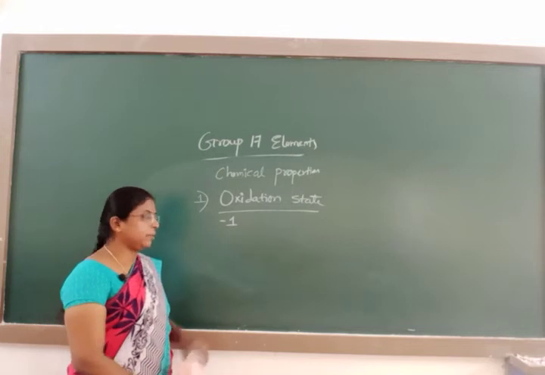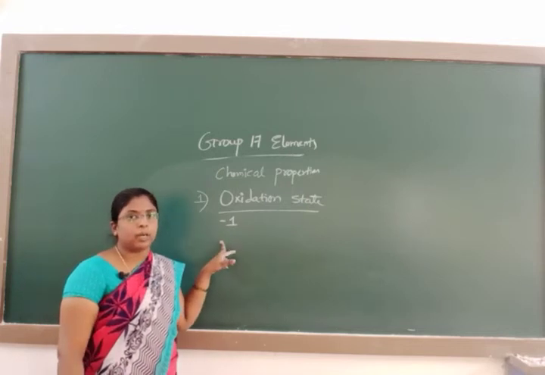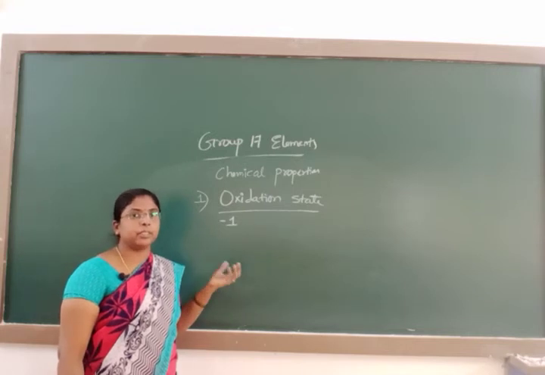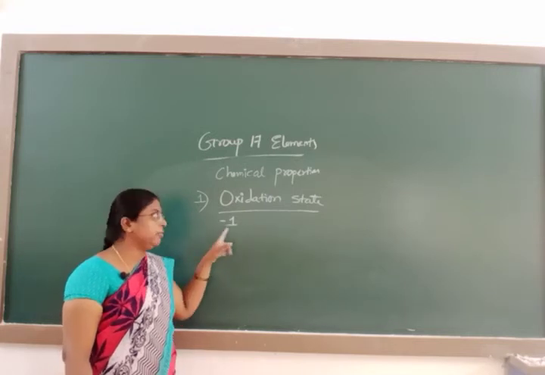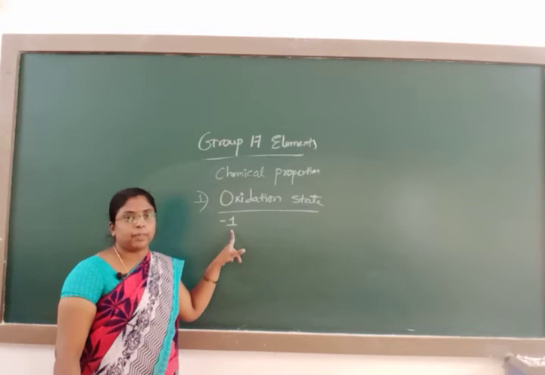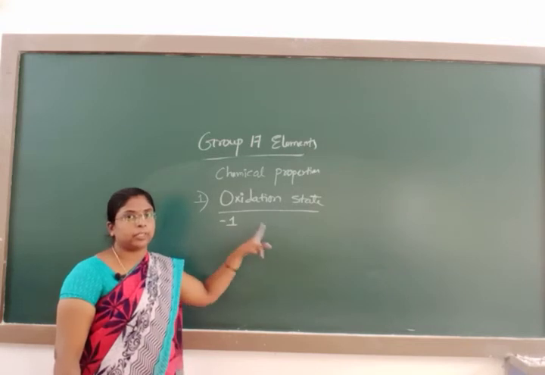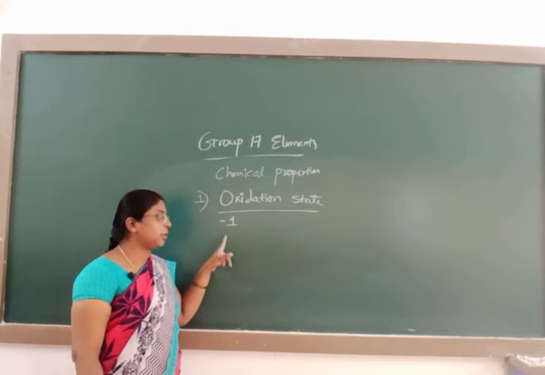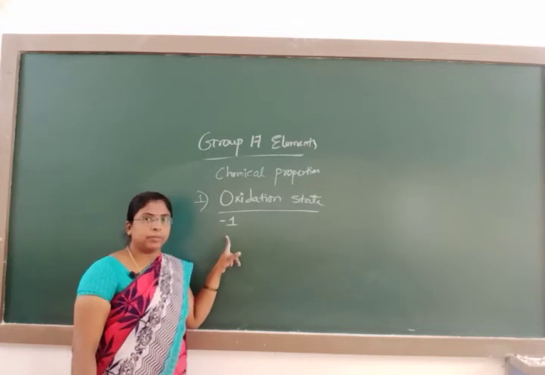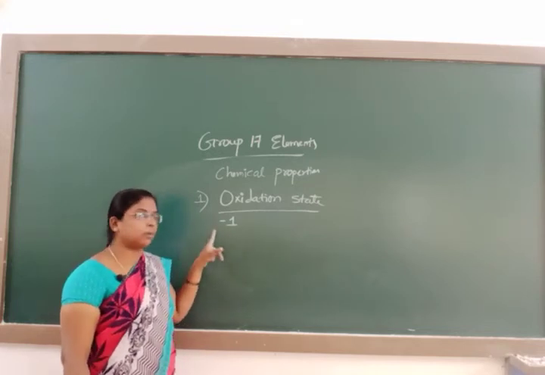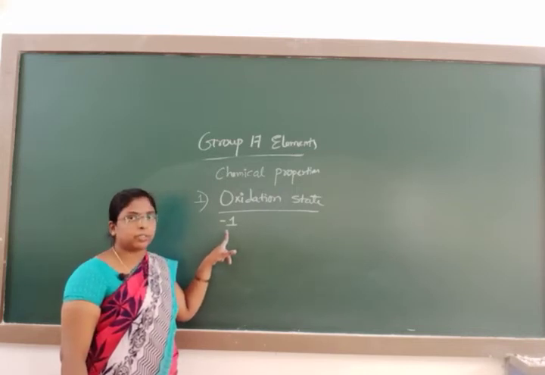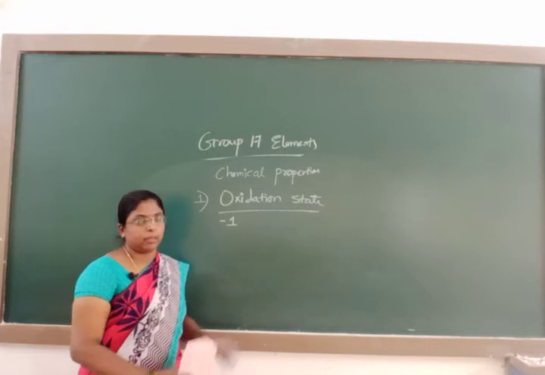Why do they have -1? You know that the halogen elements are electronegative in nature. They have a tendency to gain an electron. If they gain one electron, then their electronic configuration is that of the inert gas configuration. To attain inert gas configuration, they require one electron. Hence, all the elements have a common oxidation state of -1.